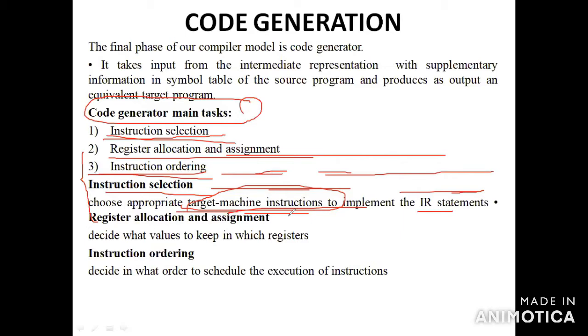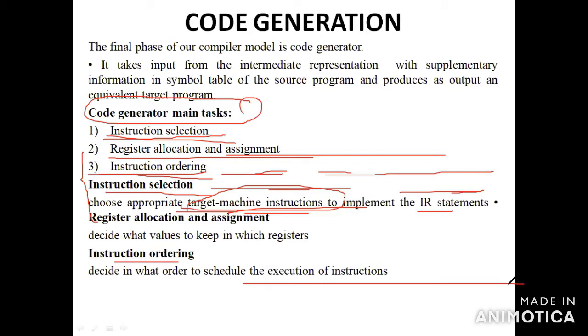The third one is instruction ordering. You have to decide in what order to schedule the execution of the instructions. Instruction ordering decides in what order to schedule the execution of the instructions.